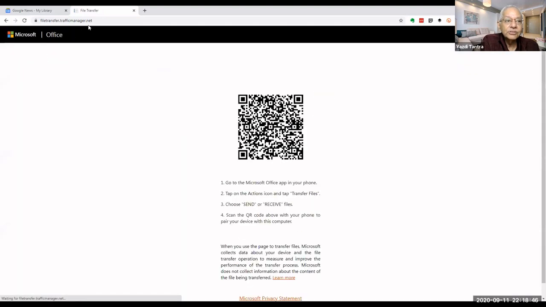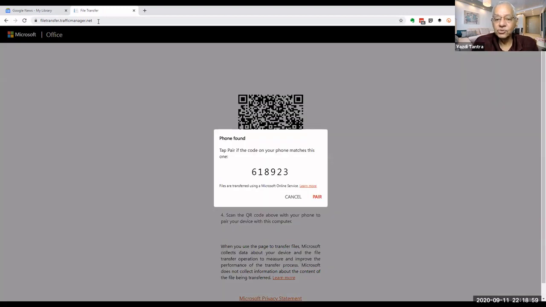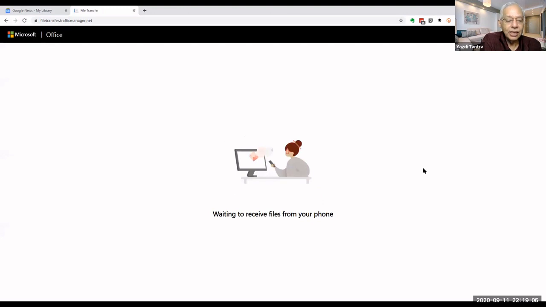You will go to transfer.office.com. There will be a barcode. You will just say send, scan the barcode with your phone, and it connects, and it gives you a code which will be the same on your computer and on your phone. You just say pair, and then it says waiting to receive files from your phone, and you can do whatever you want to do. You can send stuff from your phone to the computer, from your computer to your phone.